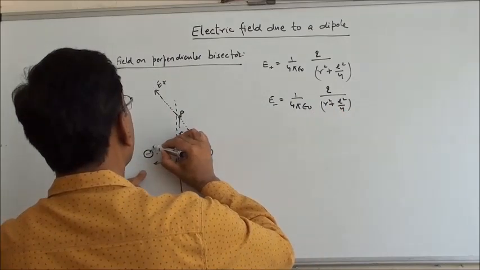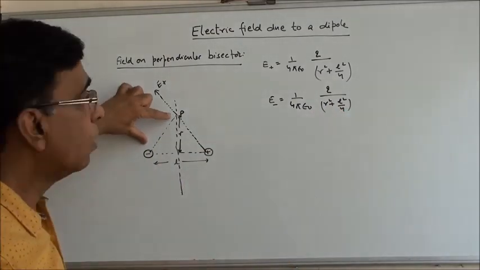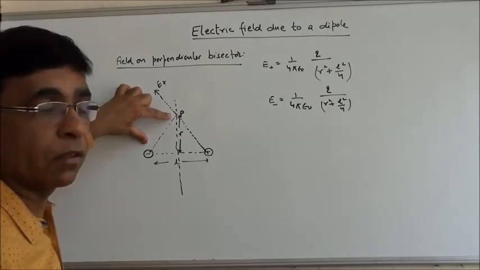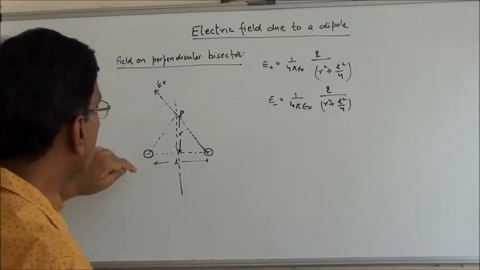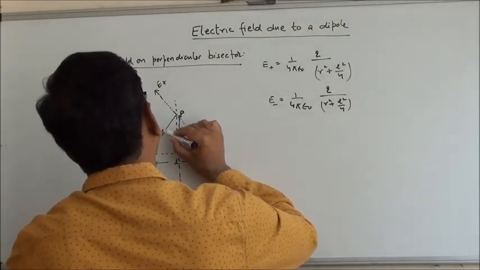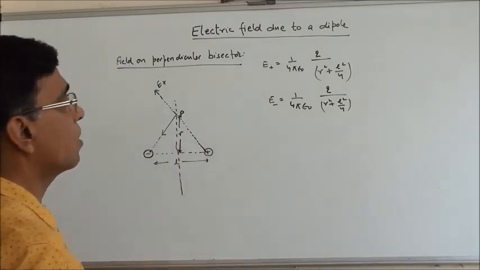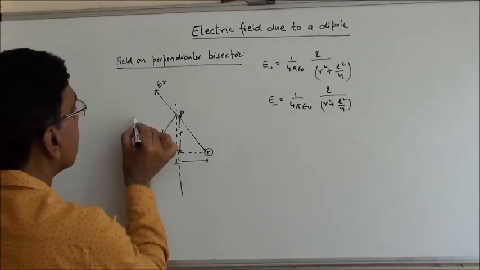Again, same distance, but direction is different. What is the direction? If I put a positive charge, it will be attracted towards it. So the direction of E minus is this. E plus in that direction, E minus in this direction.